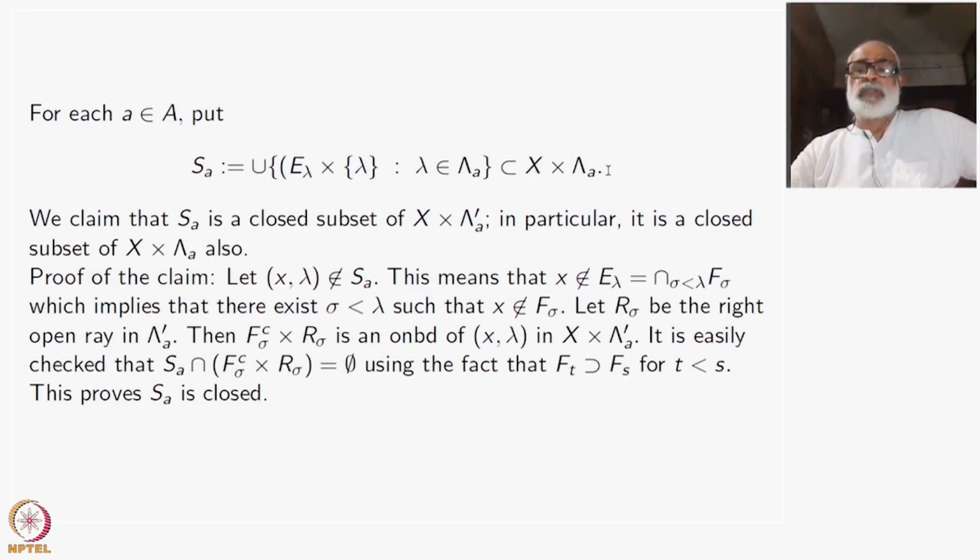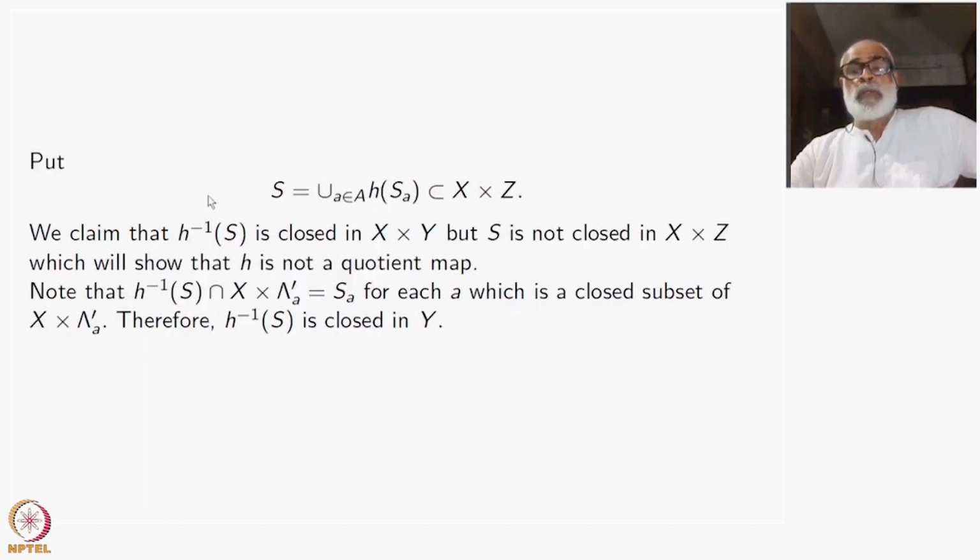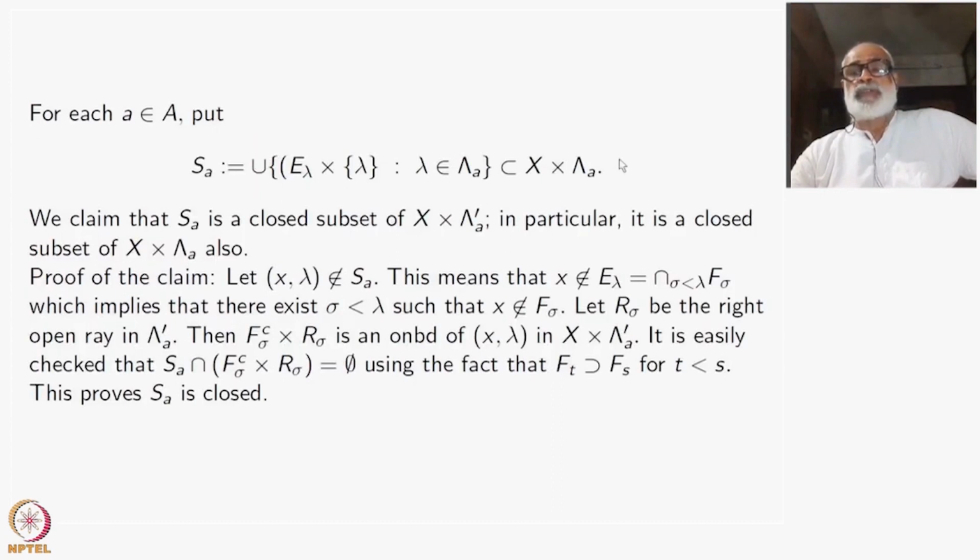So in particular, it is a closed subset of X cross lambda A also because it is contained in X cross lambda A. Now take S to be the image under H of the union of SA over all A inside A. See, each SA is a closed subset of X cross lambda A. The disjoint union of those things with the disjoint union topology is Y. Therefore, the disjoint union of all these SAs is a closed subset in Y itself.